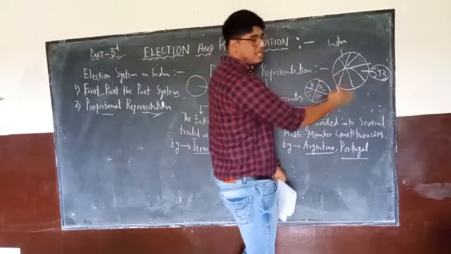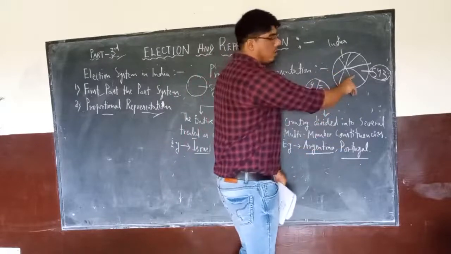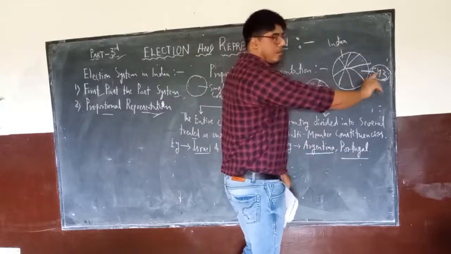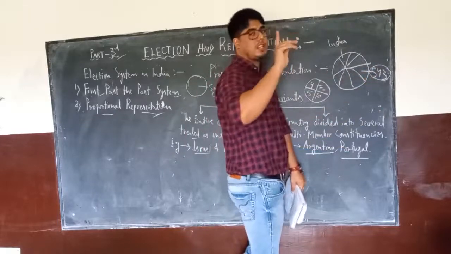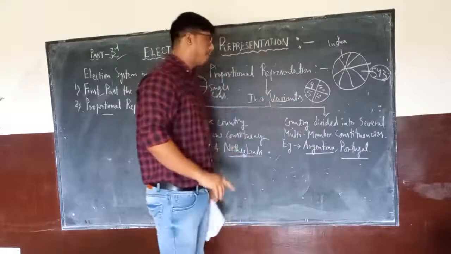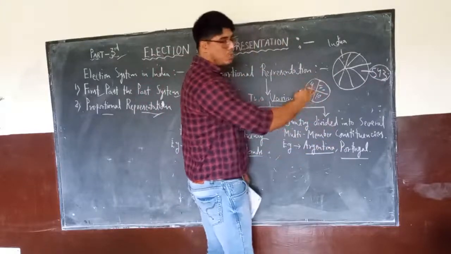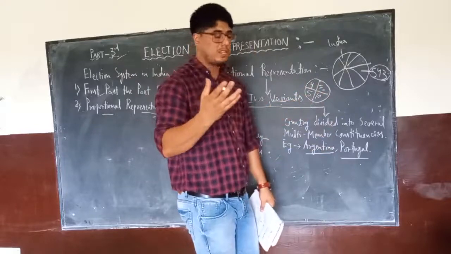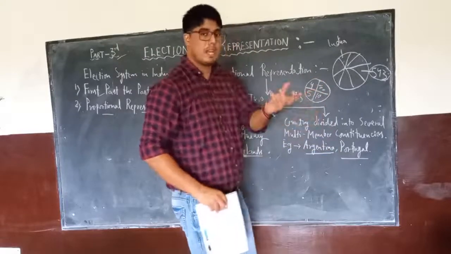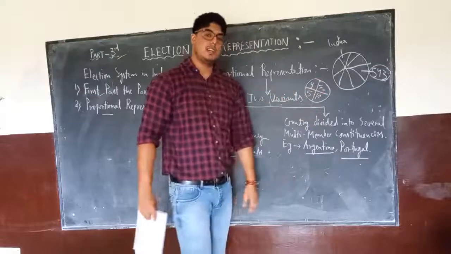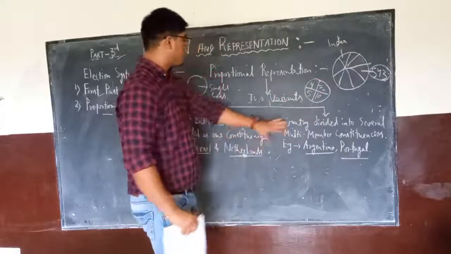But in India, we elect only 1 member from a single constituency. That is why we have 543 constituencies and 543 elected members of Lok Sabha. But in Argentina and Portugal, from a single constituency multiple members can be elected, representing different political parties. Okay, so these are the 2 variants.